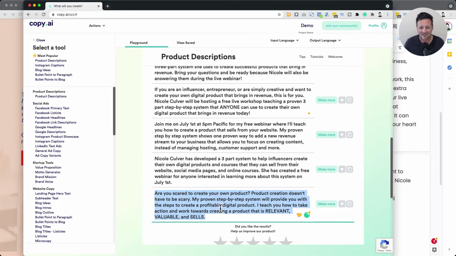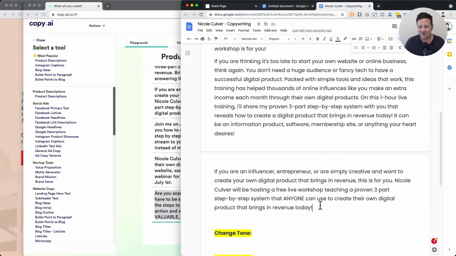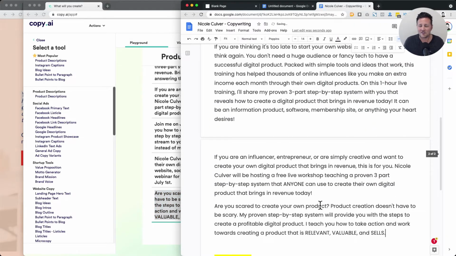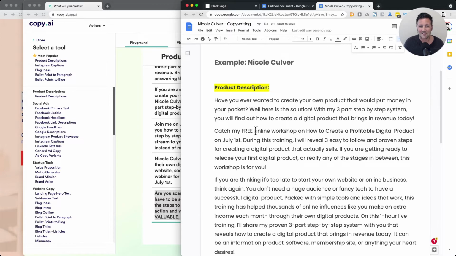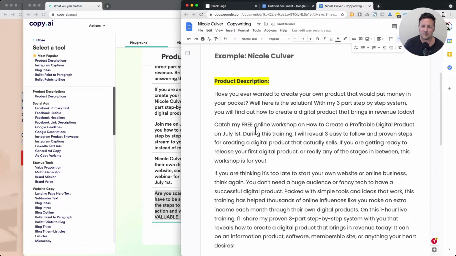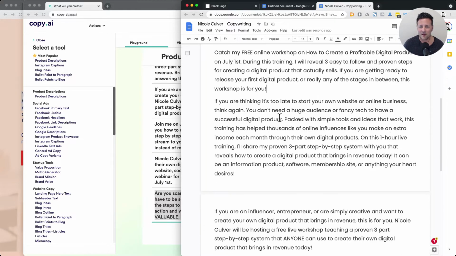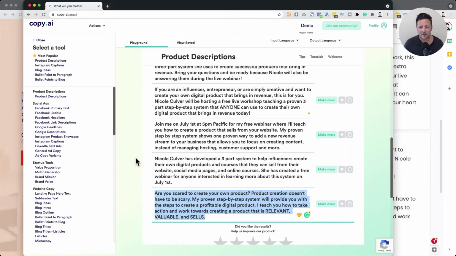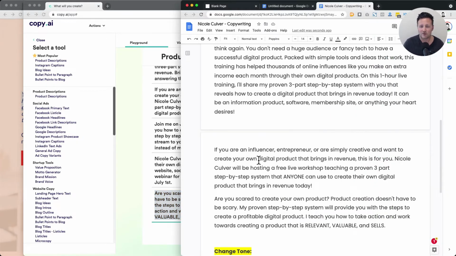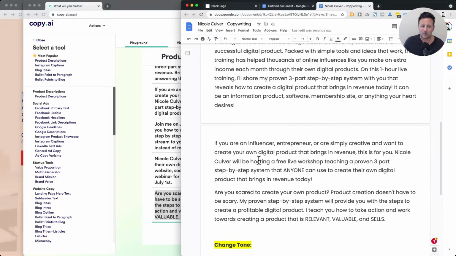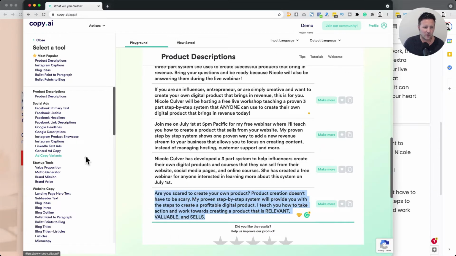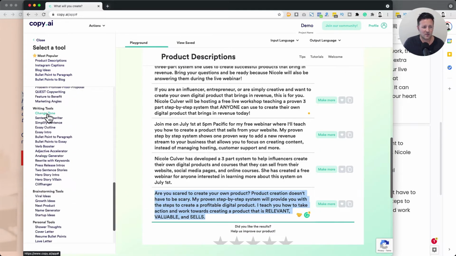I'm going to grab this. So already, this could be stuff that we test in ads. This could be stuff that could be used in different places, on emails, promotional emails, sales pages, social media copy. A lot of good stuff in here. So let's go ahead and try the change tone tool. If we're not quite satisfied with one of these, or if we want to spin it in a way that's a little bit more persuasive, we could go ahead and try the change tone tool.